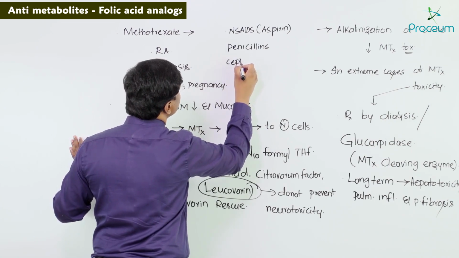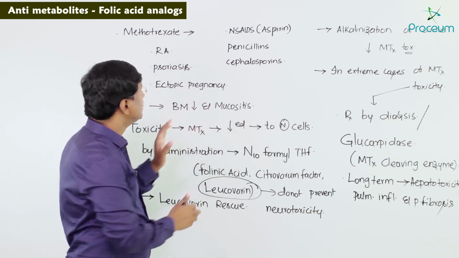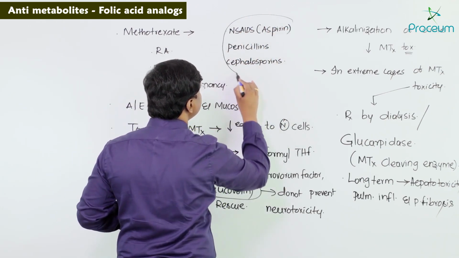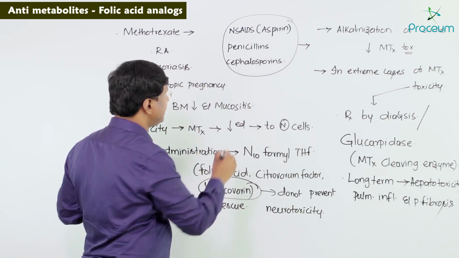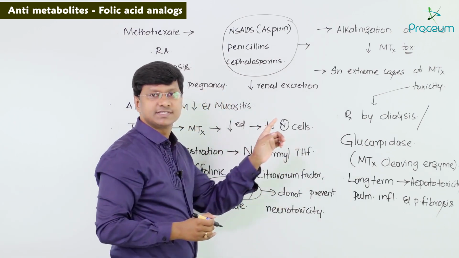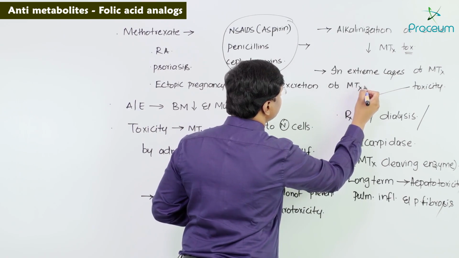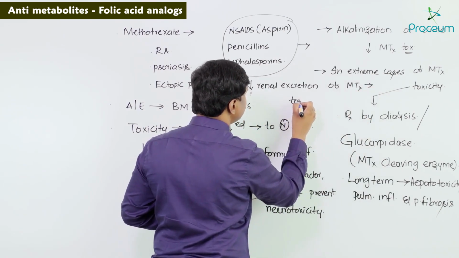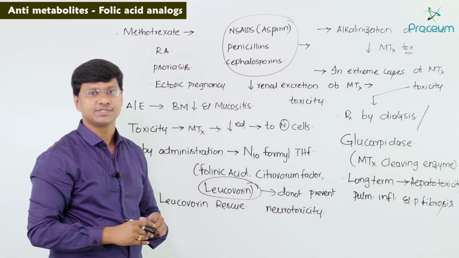Remember, these drugs will decrease the renal excretion of methotrexate and result in its toxicity.